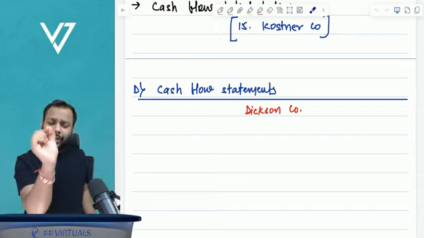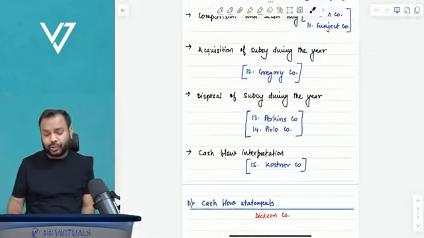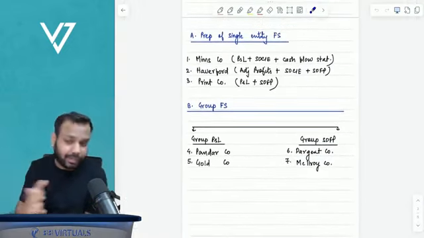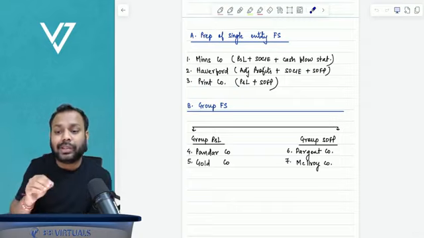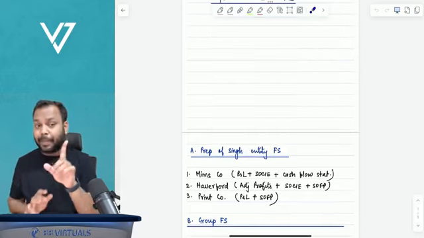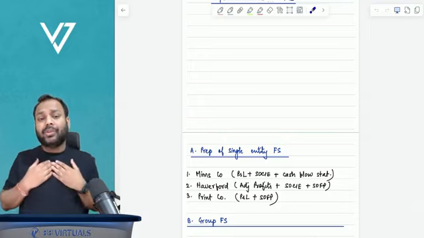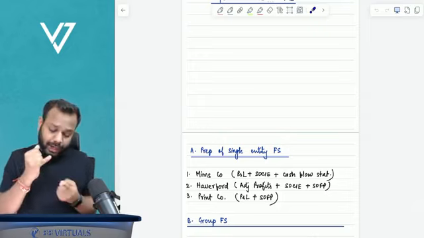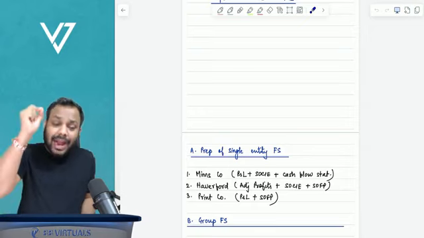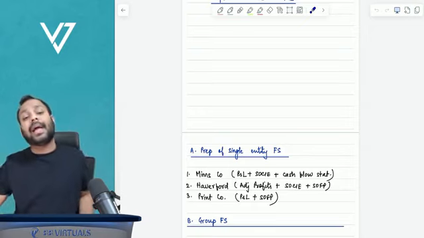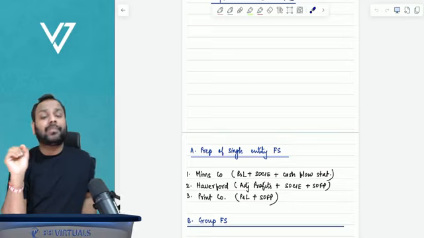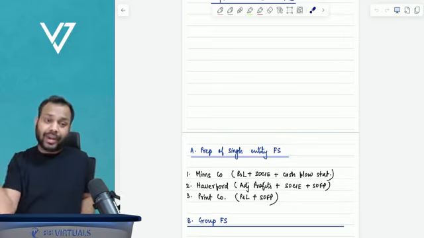Now, one more small point. When you practice these questions, whether or not you are enrolling in the FR crash course, irrespective of that, I want to guide you on the strategy for these questions also. Point number one: when you are solving these questions, don't solve them in a Word file, Excel file, or pen and paper. No, solve them only and only on the ACCA practice platform, blank workspace, and nowhere else.